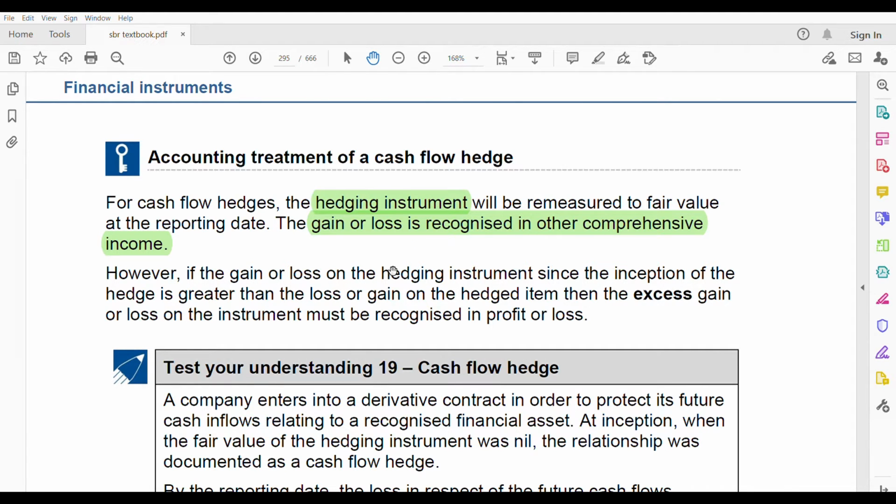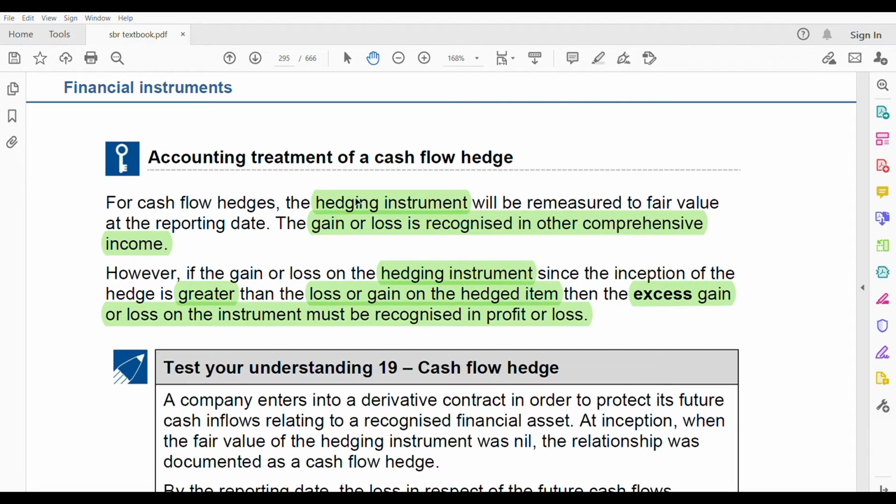However, if the gain or loss on the hedging instrument since the inception of the hedge is greater than the loss or gain on the hedged item, then the excess gain or loss on the instrument must be recognized in profit and loss. That means if the derivative's gain or loss is greater than the loss or gain on the hedged item, and the hedged item could be anything, for example an asset or a liability, then that excess gain or loss will be recognized in profit and loss. Otherwise, normally it is OCI.